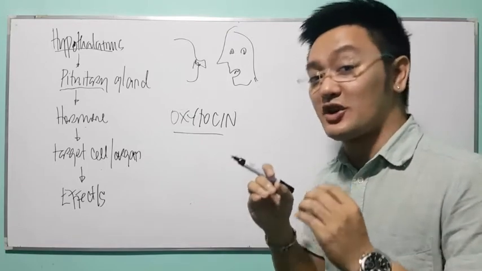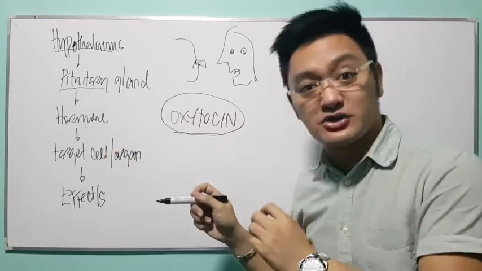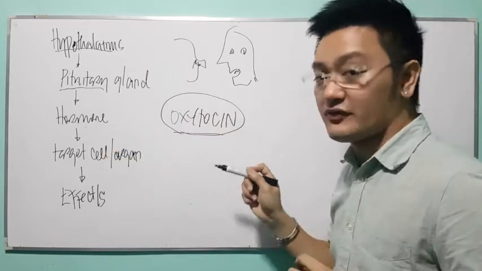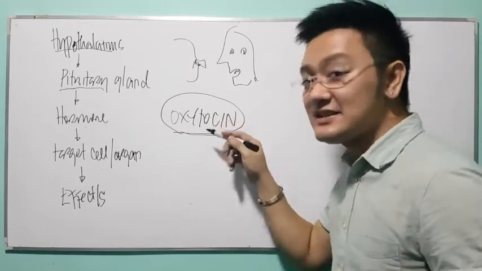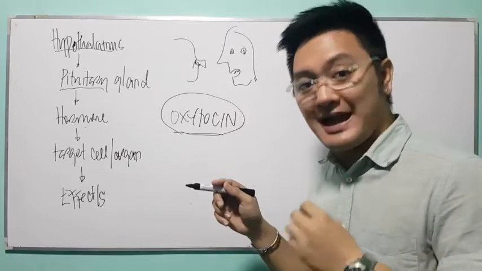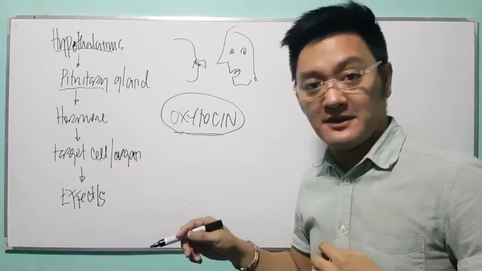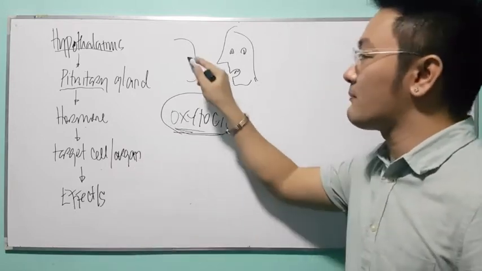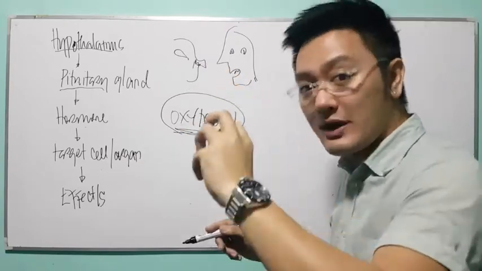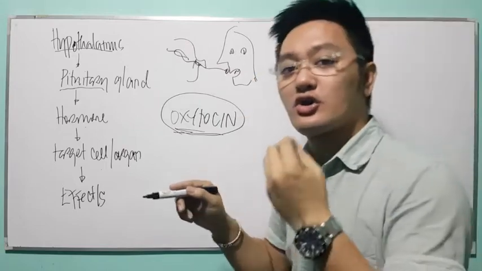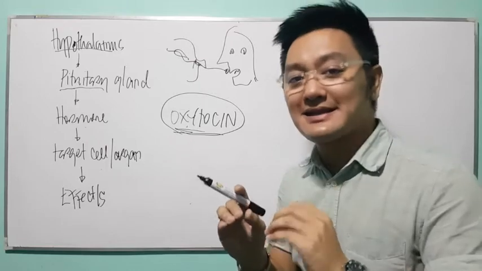Having said that hormones are specific, your oxytocin as a hormone has specific target structures. What are the target structures of your oxytocin? Your answer: mammary gland and uterus. When oxytocin reaches its target structures, that is the only time it will take effect. What will happen now to your mammary gland in the presence of oxytocin? Your mammary gland will contract, releasing milk. You call that the let-down reflex, or milk ejection.